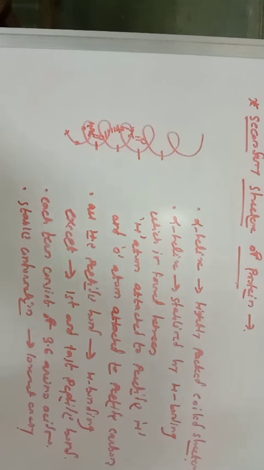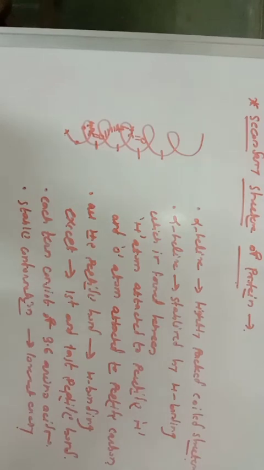For 0.6 molecule, 6 parts go into the first turn, while 4 parts go into the second turn. Similarly, that is the calculation to get the 3.6 value. And again, the alpha helix is a stable conformation formed spontaneously with lowest energy. So this is regarding the alpha helix structure of the protein.